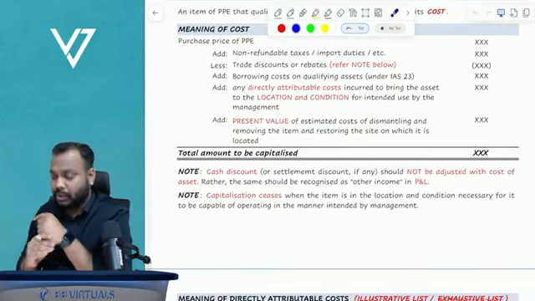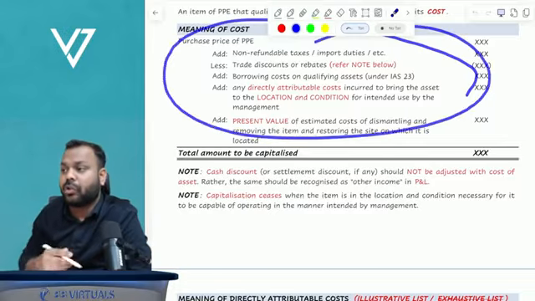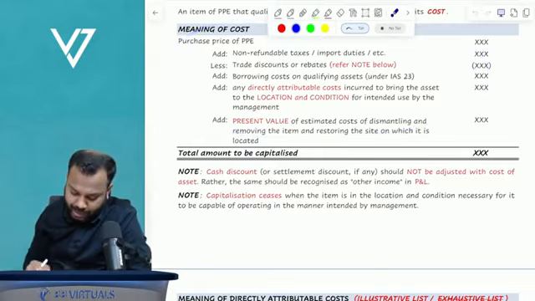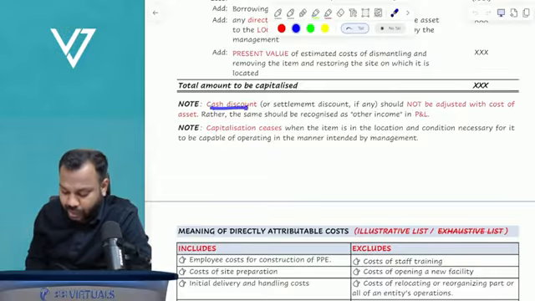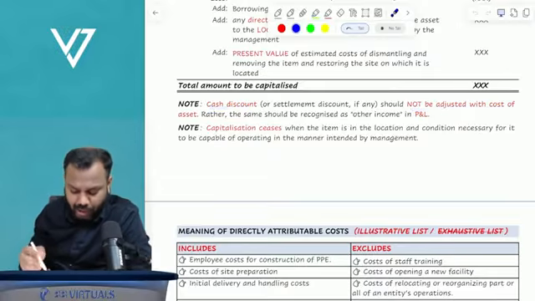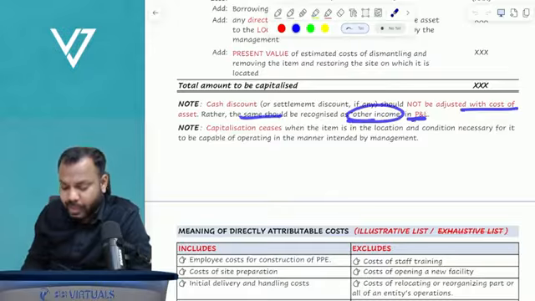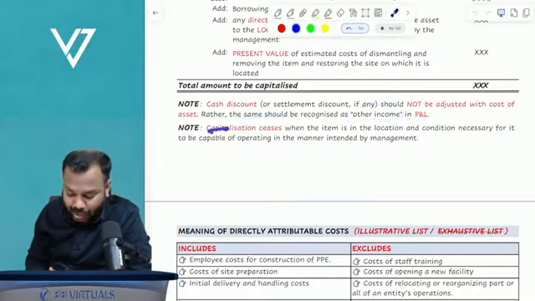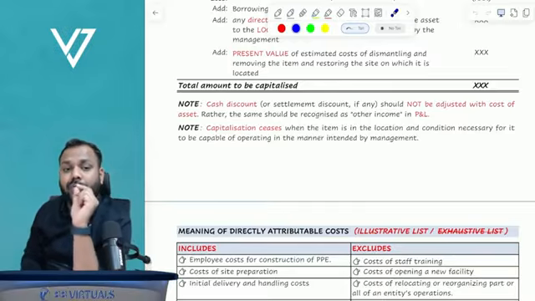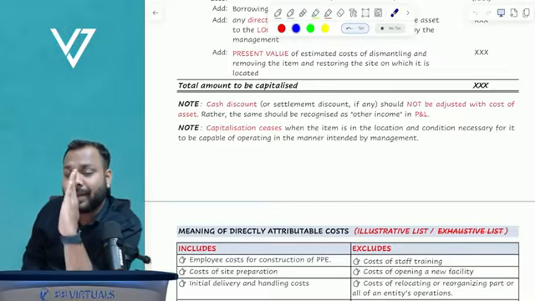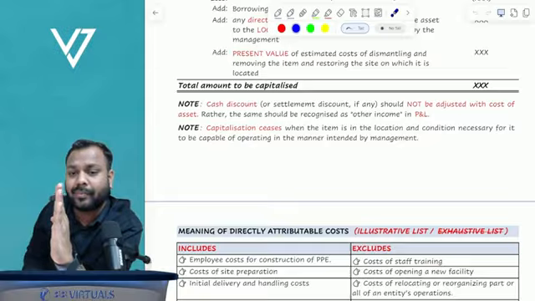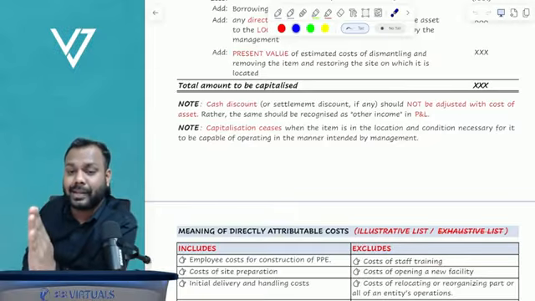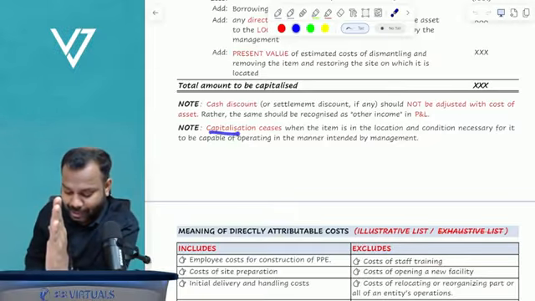Okay, so this is the meaning of the cost of property, plant and equipment. And I have also told you cash discount is not adjusted with the cost; rather, it should be recognized as income in P&L. Now understand, the standard says that once the asset reaches the intended location and intended condition, capitalization ceases.